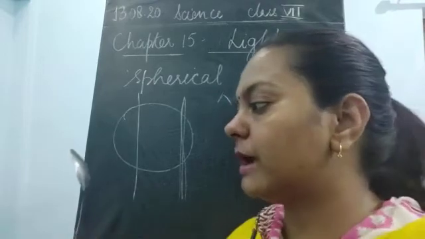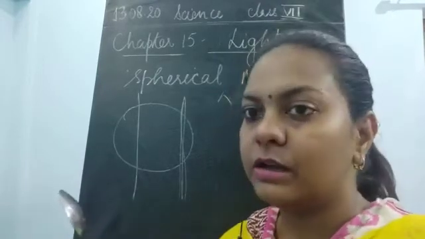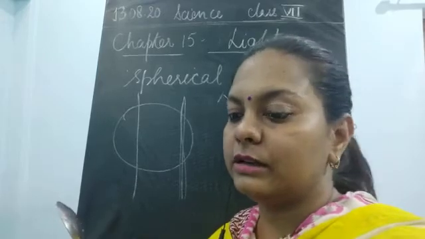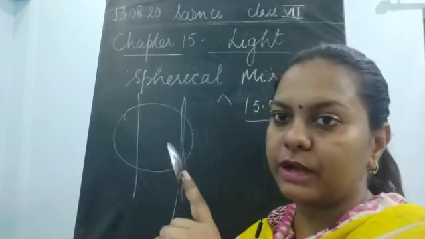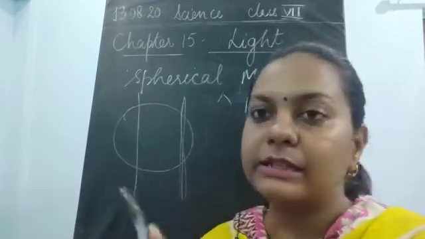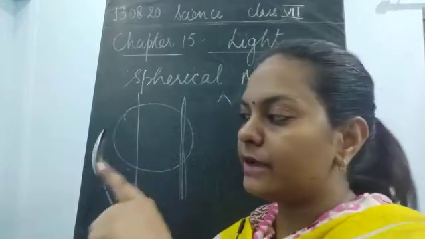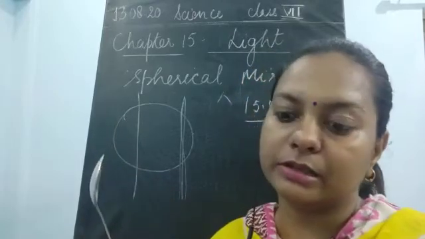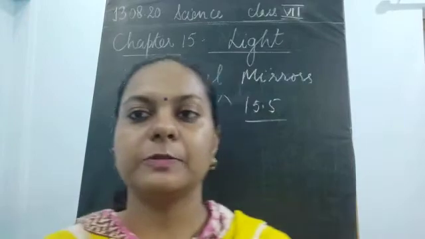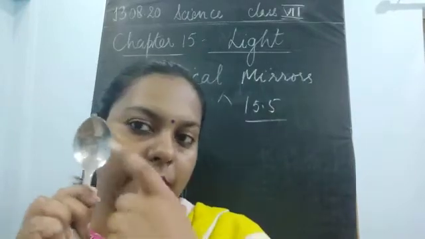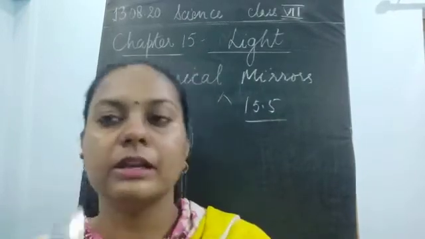If I look at my image at the back side of the spoon, I could see my image is erect. But in the front side, if I see my image, that becomes inverted. So this is the difference between the image which is being formed in the front side and the back side of this spoon.